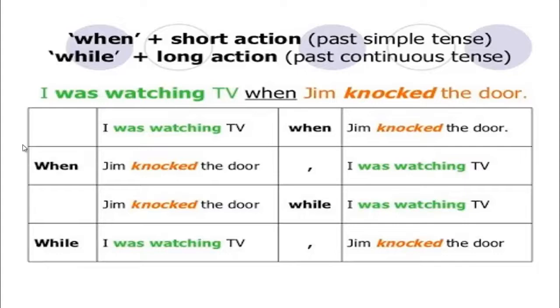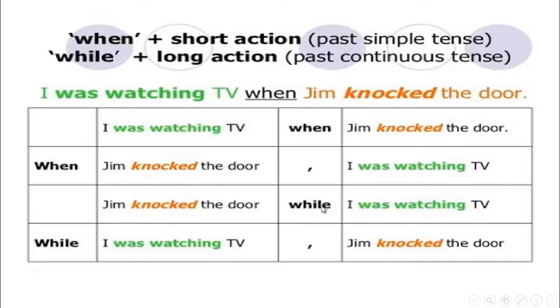Let's do more here. I was watching TV when Jim knocked the door. If you are going to use when at the beginning of your sentence, when Jim knocked the door, we put a comma in the middle here. If you are going to start with when, so after when, past simple, and the second part of your sentence must be in the past continuous form, I was watching TV.